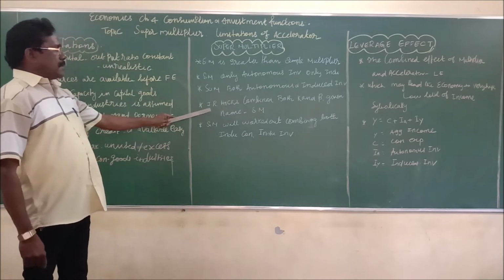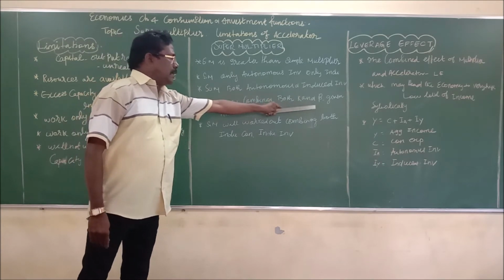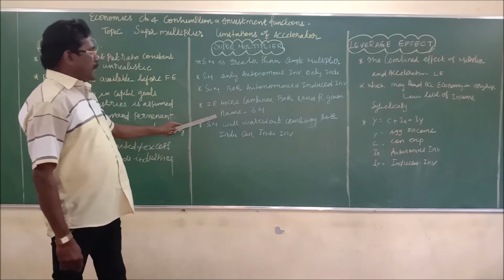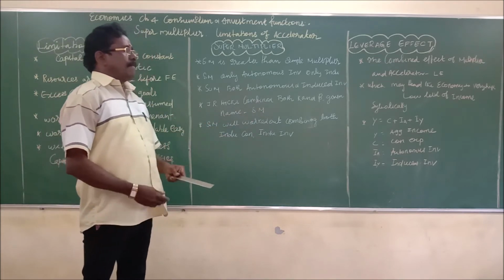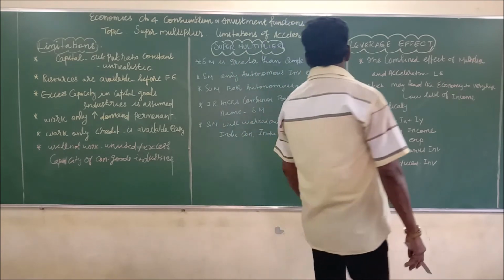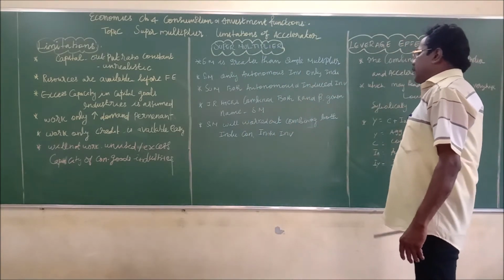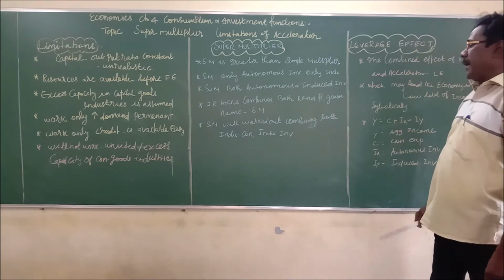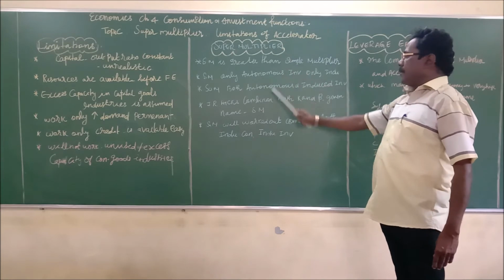Then J of X combined both the simple multiplier as well as the accelerator, and gave a new name, which is known as the super multiplier.